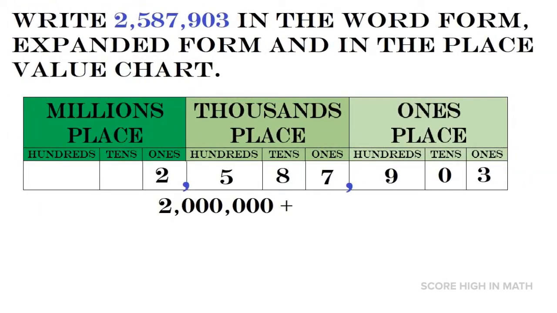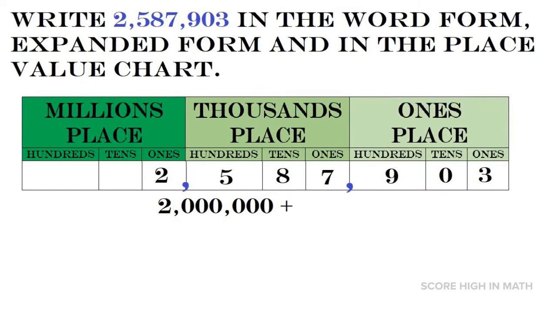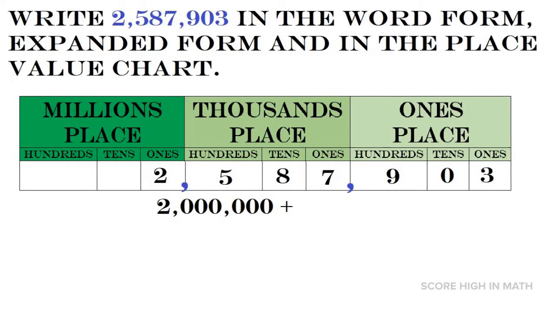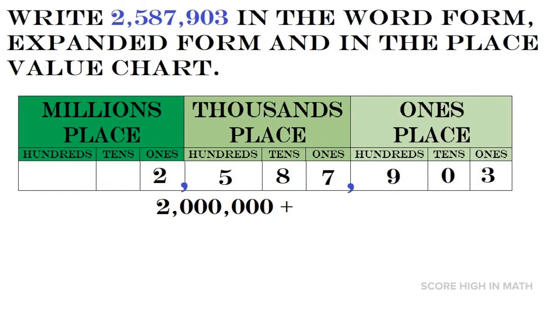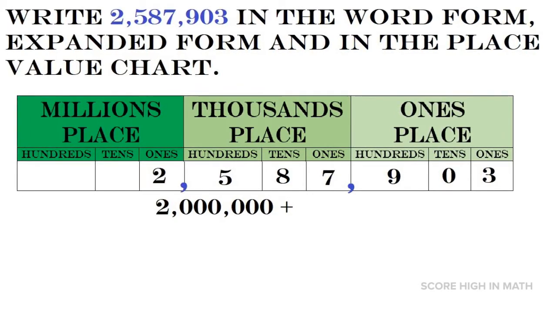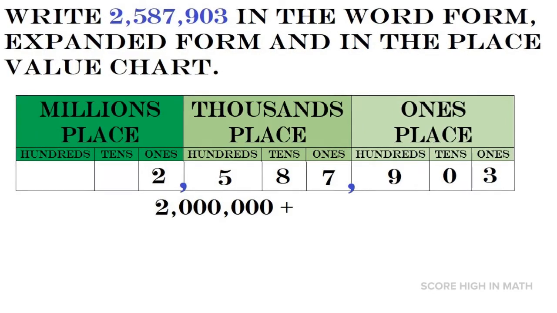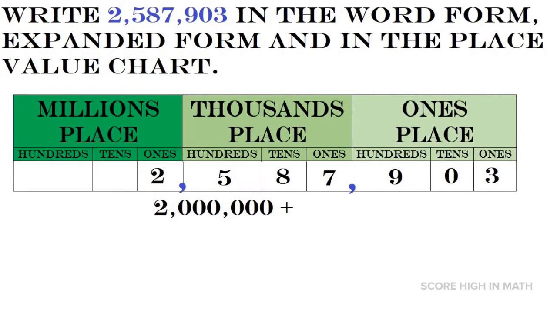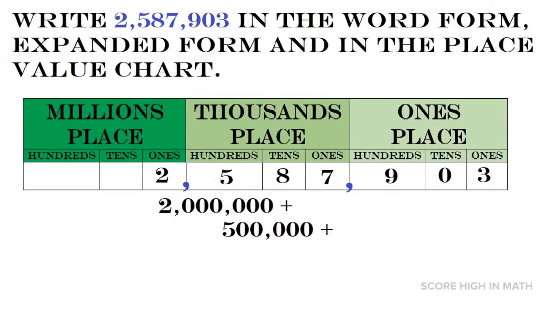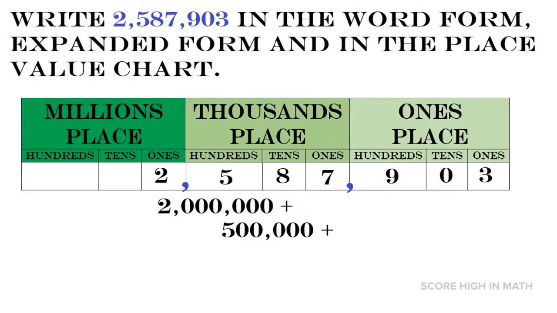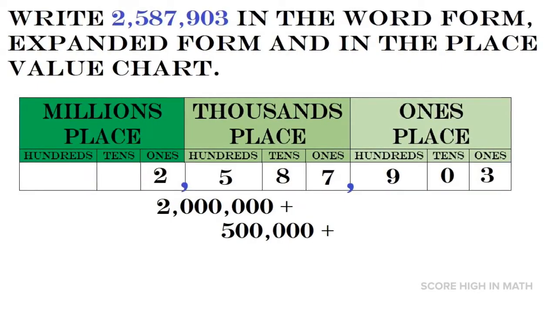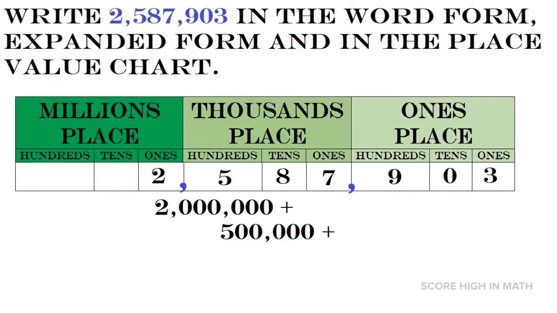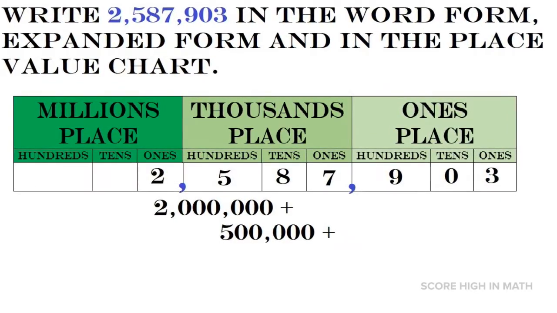If we are going to write the expanded form of that number, we are going to start with the first number, which is number 2. Then we are going to count how many numbers are there after 2. There are 6 numbers. We are going to replace those numbers with 6 zeros. The next number after 2 is 5. Then we are going to count how many numbers are there after 5. There are 5 numbers. We are going to replace them with 5 zeros.